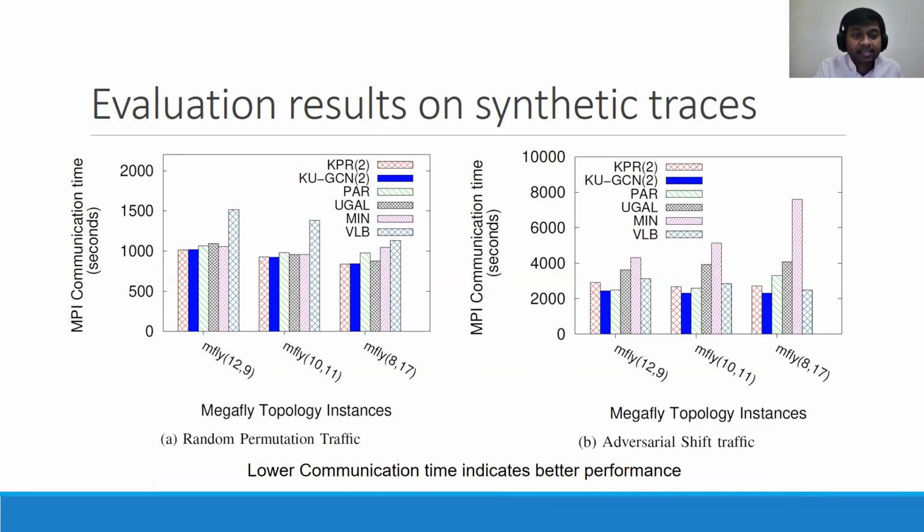So from the figure, we can see that for random permutation traffic, both of our proposed 2 algorithms perform significantly better than all the other algorithms for all the 3 configurations of Megafly. And in adversarial shift traffic, our proposed second algorithm, KUGCN, which is the blue line here, performs significantly, 30% better than the PAR.